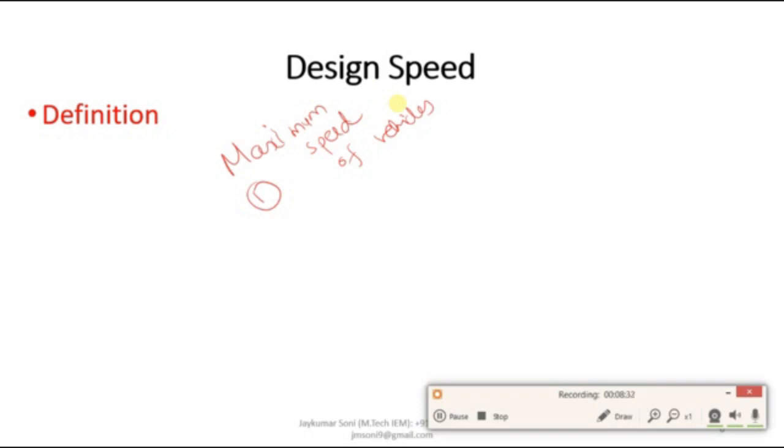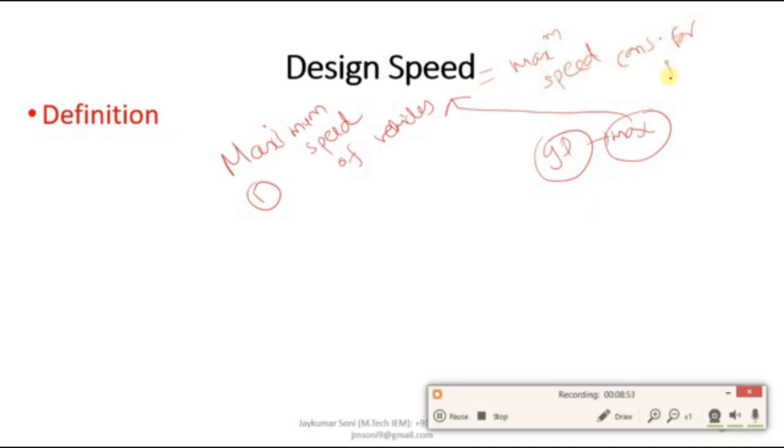It is used for the road geometric design. Means whenever you are doing the geometric design of the road, and you consider the maximum speed, then that maximum speed will be termed as the design speed itself. So design speed can be understood as the maximum speed considered for highway geometric design.